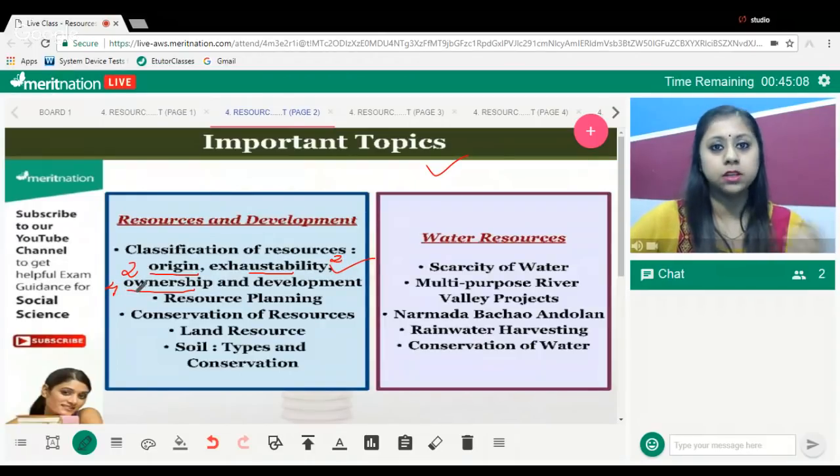For example, I own a car, a house. Second is community. The community parks we have. Third, national resources which are owned by the nation. For example, the minerals or your wildlife sanctuaries, national parks. And lastly, international. Yes, the exclusive economic zones that we have, the water bodies.